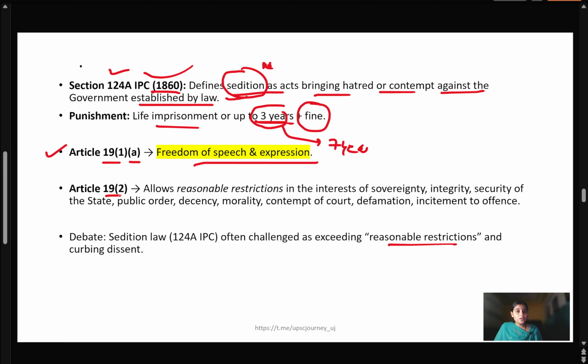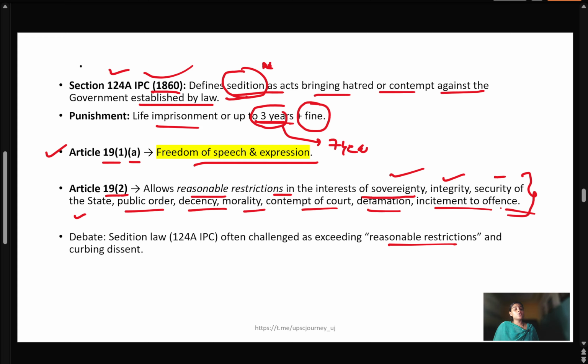Article 19(2) allows reasonable restrictions in the interest of sovereignty. Means the government can impose reasonable restrictions in the interest of sovereignty, integrity, and security of the state, or if something disturbs public order, decency, morality, contempt of court, defamation, or incitement to an offense. In all these cases, the government can impose a restriction on freedom of speech and expression.